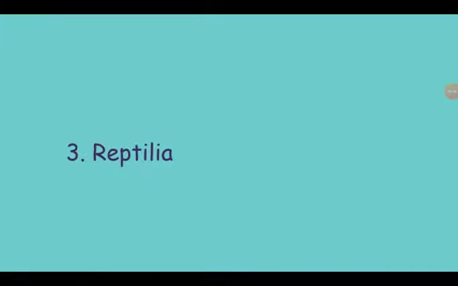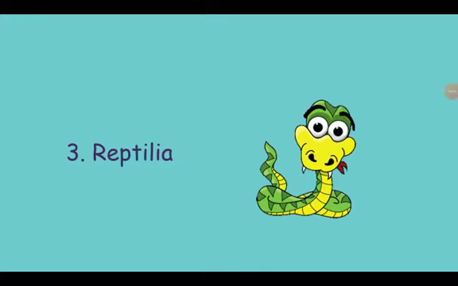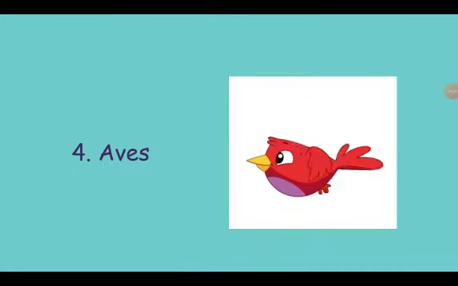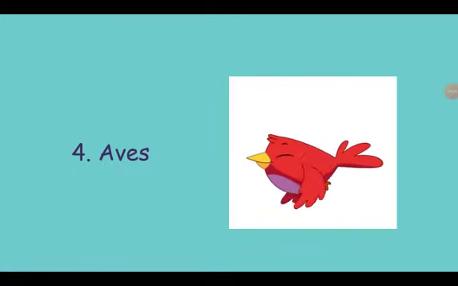Class Reptilia includes all reptiles. They have a dry, scaly skin. These are mostly terrestrial, but some exceptions are there. Then comes class Aves, Aves referring to birds. They have an exoskeleton made up of feathers. They have a beak and scaly foot.